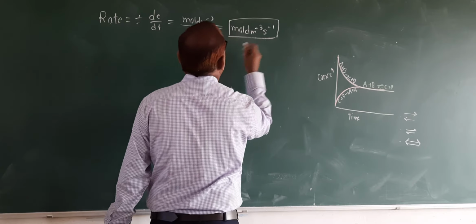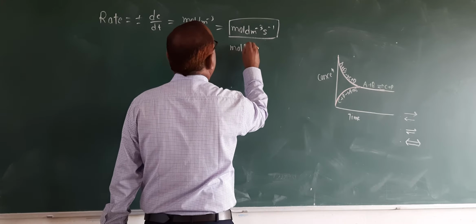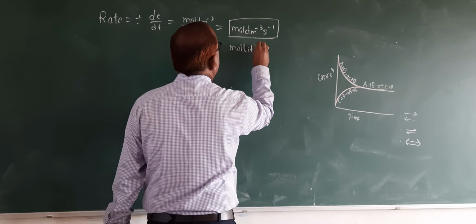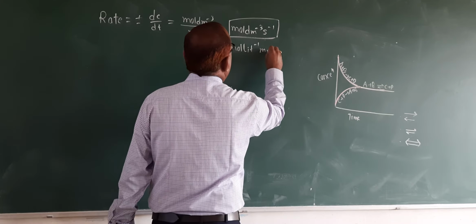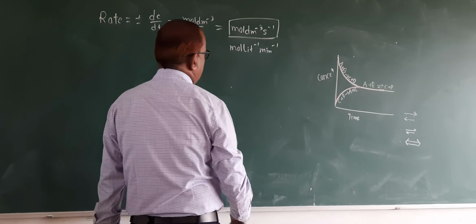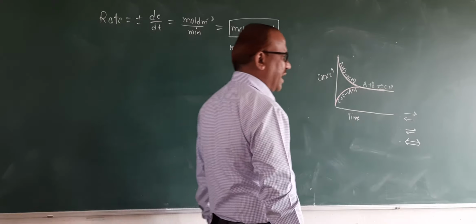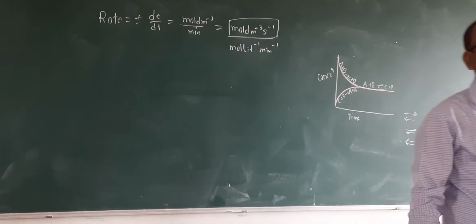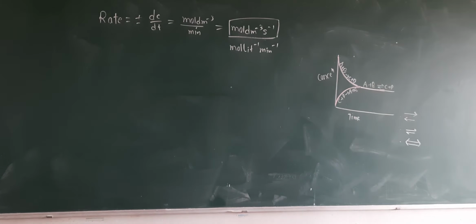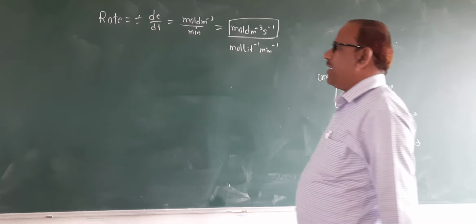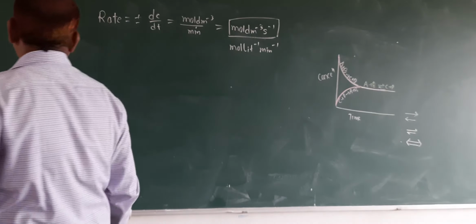Or moles per liter per minute. Use whichever terms are suitable. Moles per liter per second or moles per dm cube per minute, moles per 1000 ml per hour will be the unit for rate of any chemical reaction.